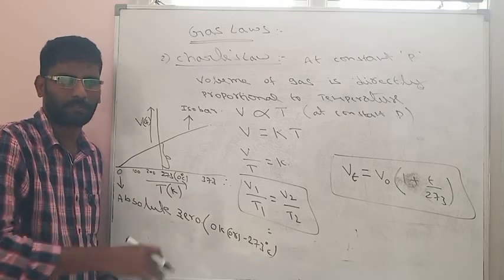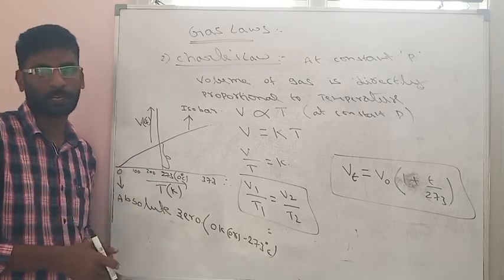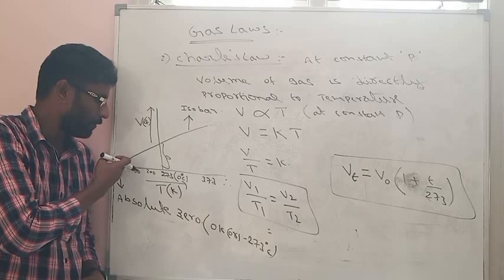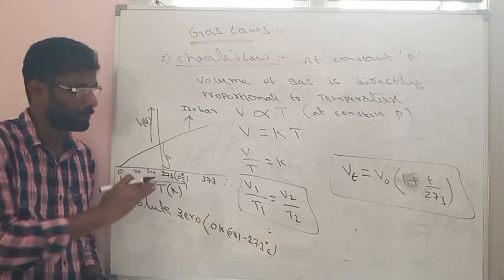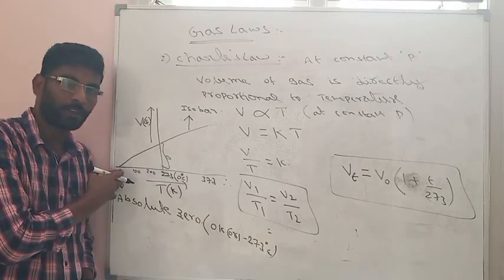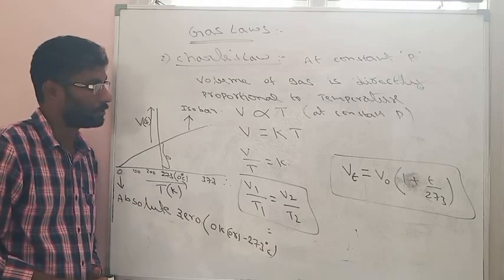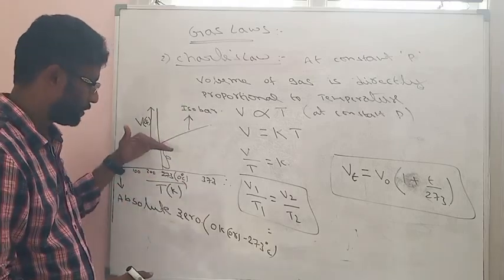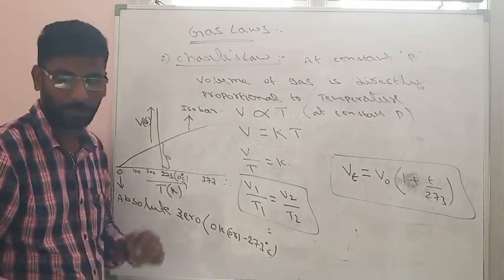However, it is not an actual condition, it is hypothetical, because the volume of a gas cannot be 0. But according to theory, at 0 Kelvin, volume of gas will be 0. So this is Charles law, and this is the graph of Charles law. And remember one thing,